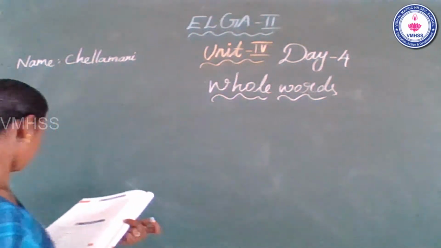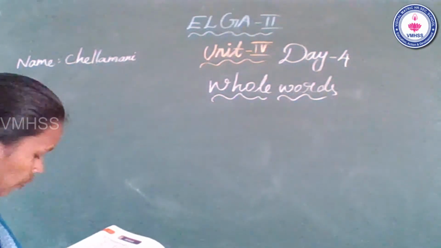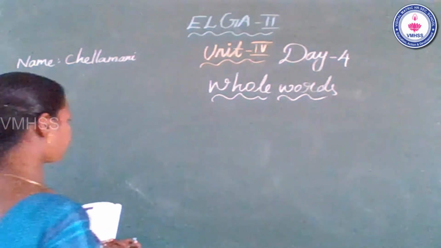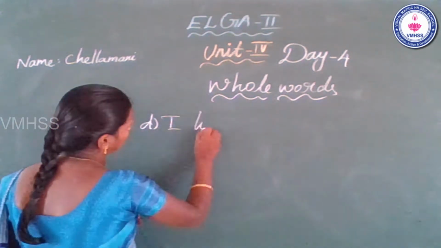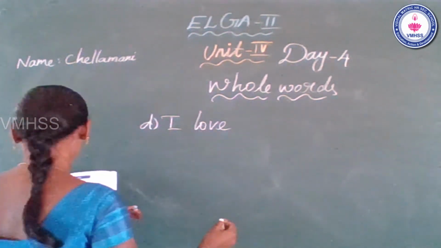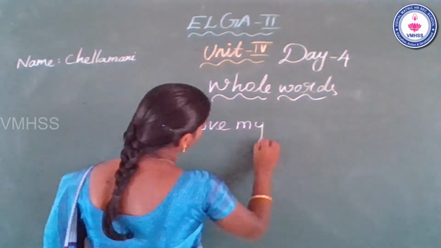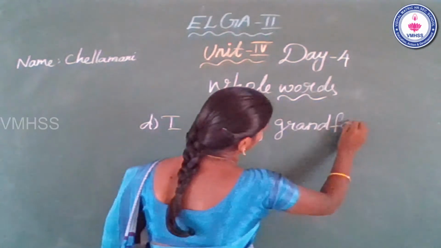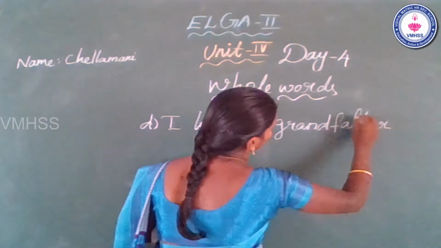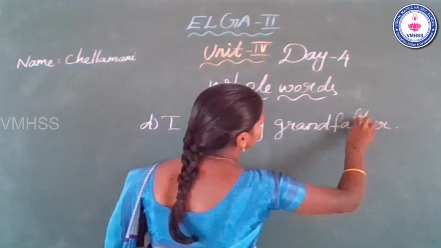Fourth sentence. I love my grandfather. I love my grandfather.